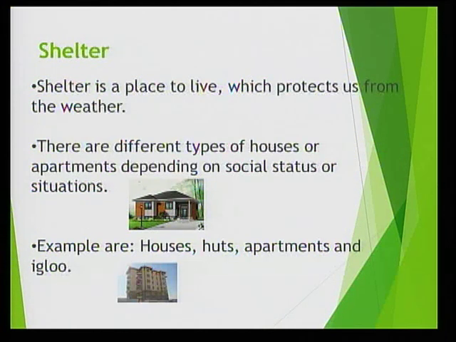People also need shelter to have a place to live. It protects us from the weather and other dangers. There are different types of shelters like houses or apartments. In some areas of the world, people live in shelters like tents and igloos. A person will have a house depending on his social status, income, and other situations.